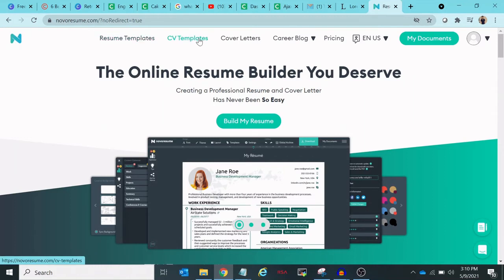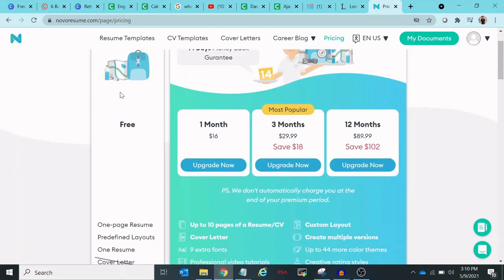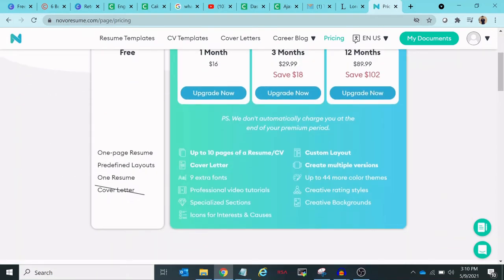Okay, you can see resume templates, CV templates, cover letters, and you can click on pricing in order to see what the pricing is. So here we have a free tier in which you can get a one-page resume, and predefined layouts, basically the templates you can get. Okay, you cannot create a two-page resume here. You can refer to other websites if you want more than one.